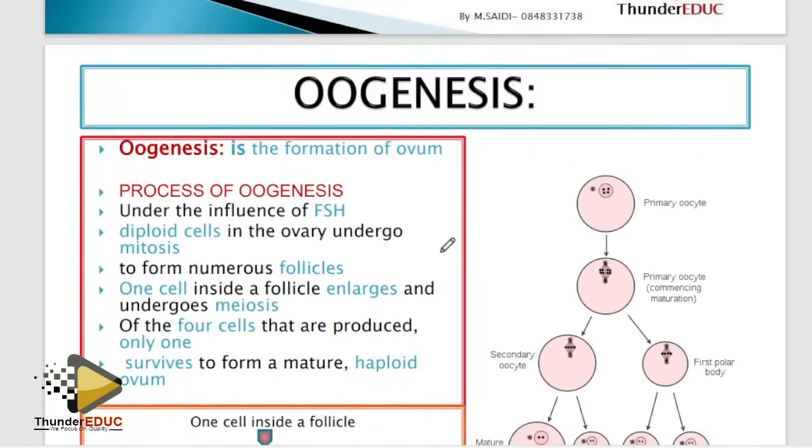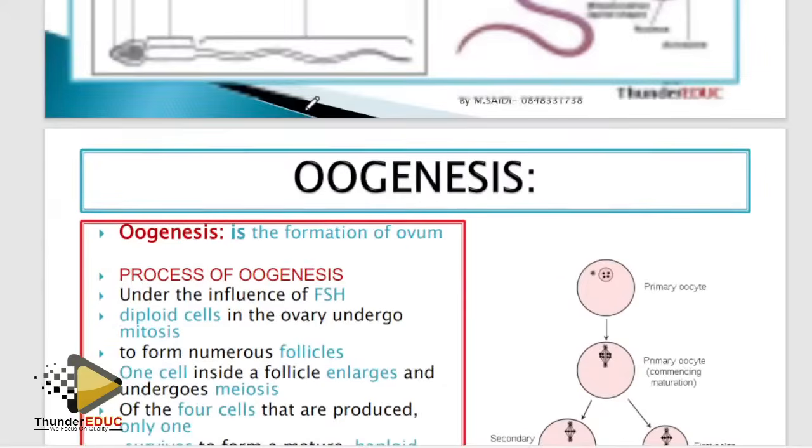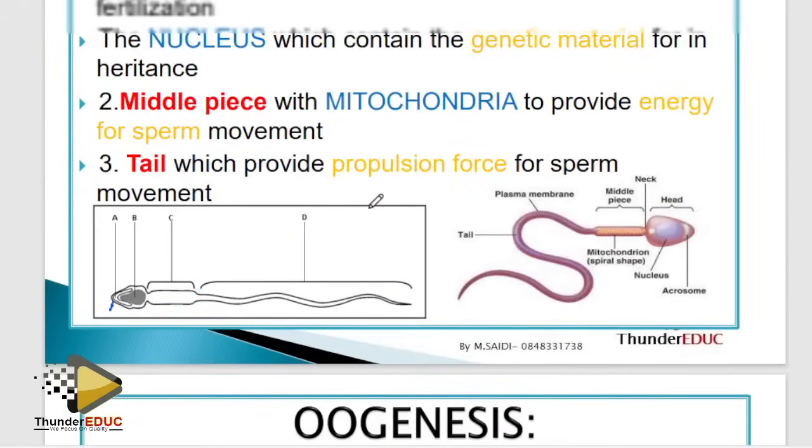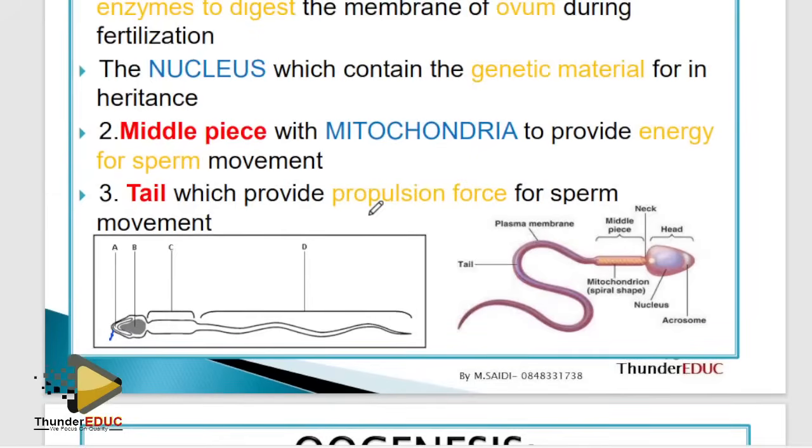Yes, and it's you. All right, oogenesis. Let me tell you how they ask questions here. The first question: the adaptation of the sperms. The adaptation of the sperm for its function. Now you talk about the long tail to provide propulsion force for forward movement. Cool. Long tail, propulsion force for forward movement.